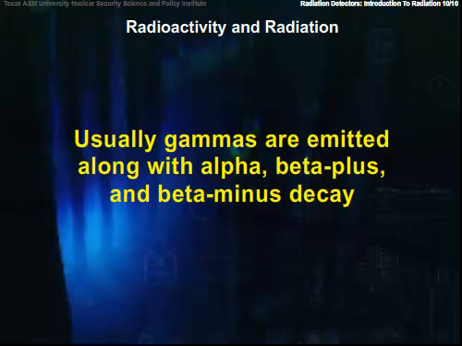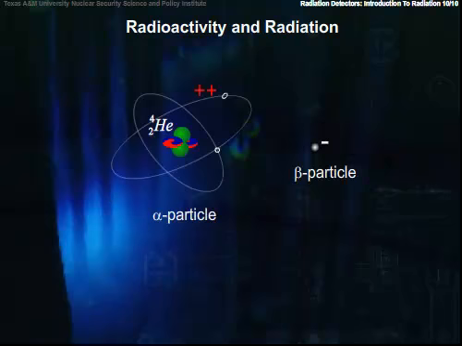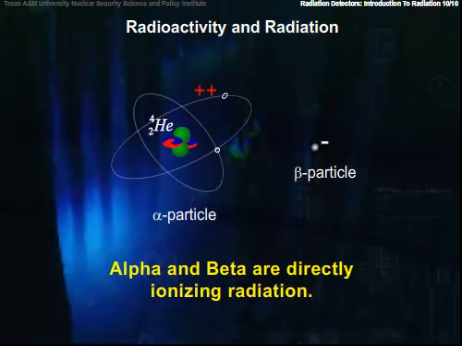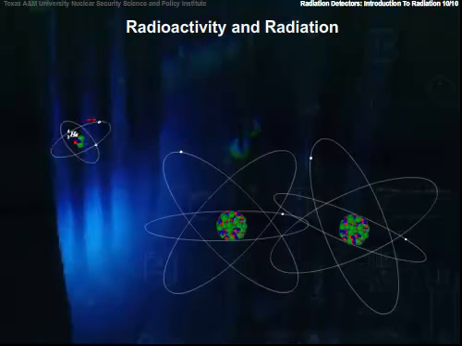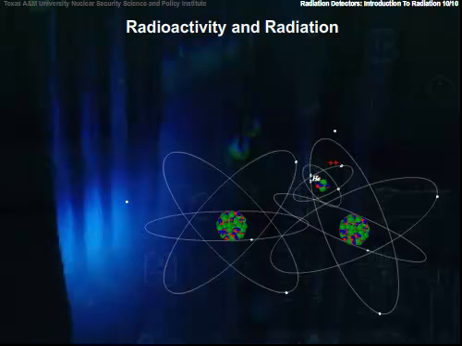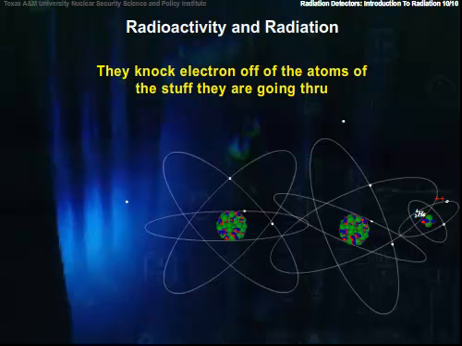Now that we're done with the naming of the parts, let's look a bit closer at the different types of radiation and their characteristics. Alpha and beta radiation are particulate radiations and are directly ionizing. They lose their kinetic energy by interaction of their charge with the charge of the atoms in the media that they are traversing, meaning that with the combination of their kinetic energy and charge, they are able to knock electrons off of atoms of the stuff they're going through.